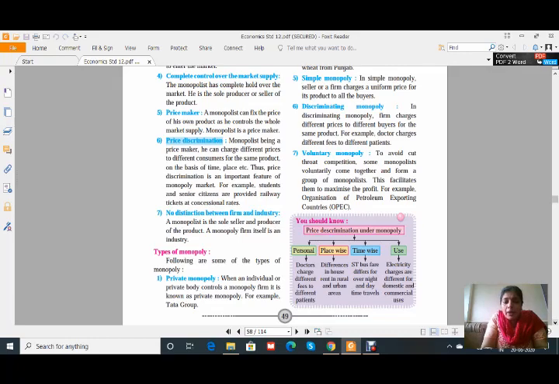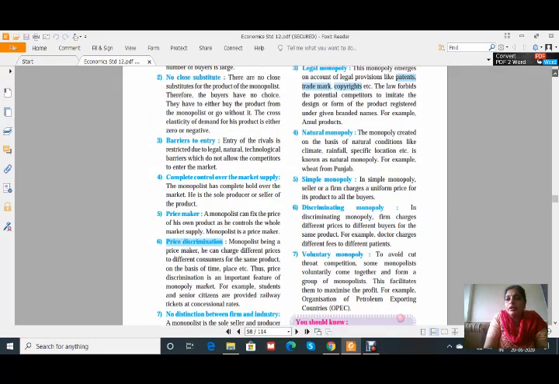The very first is private monopoly. That is when an individual or private body controls a monopoly firm, it is known as private monopoly. For example, Tata. See, Tata Group has the monopoly over its products. There are so many products, or we can say there is not a single product that has not been manufactured by Tata. That means Tata Group has manufactured all the products which are for the consumer.